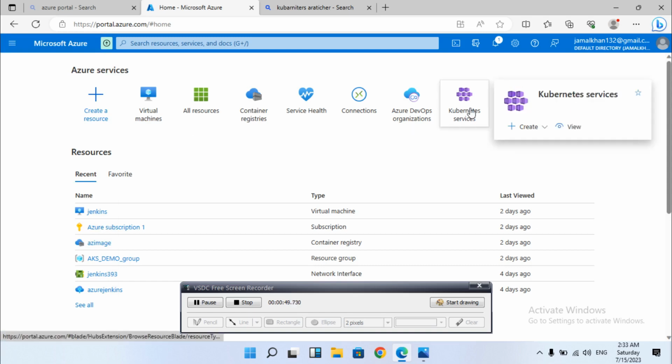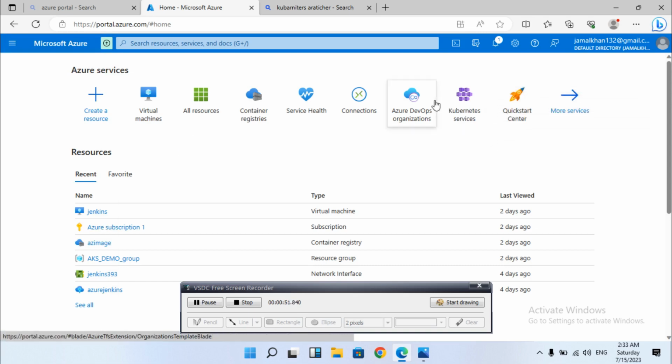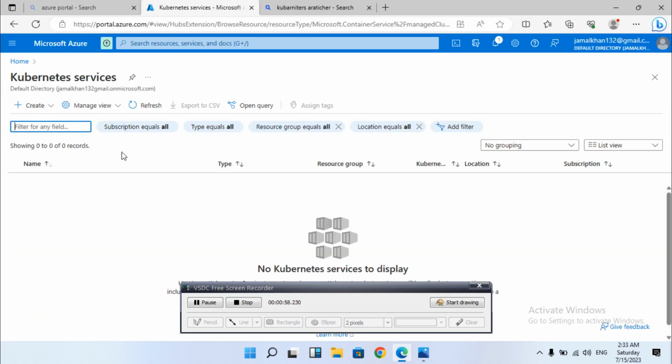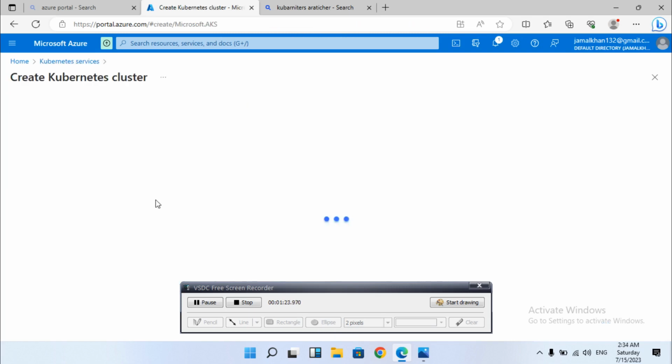Alright, go to Kubernetes services here. Once you click it, you will find the Kubernetes services page, where you can see create, manage, view, refresh, open query and more. Just hit the create button to create the cluster. It takes a few minutes, depending on the network.